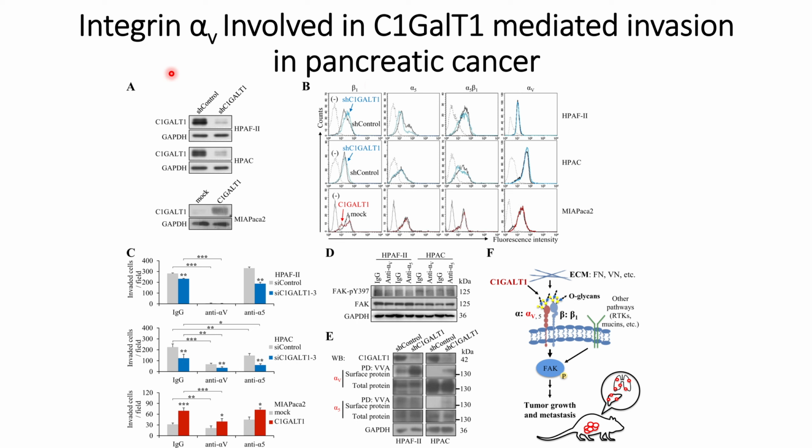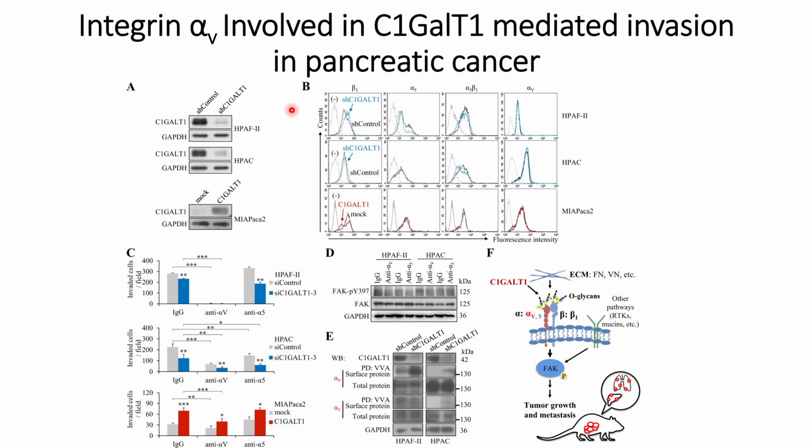First, they used the cell lines MIA PaCa-2 for overexpression of C1GalT1, and HPAF2 and HPAC for temporary knockdown of C1GalT1 using C1GalT1 siRNA.